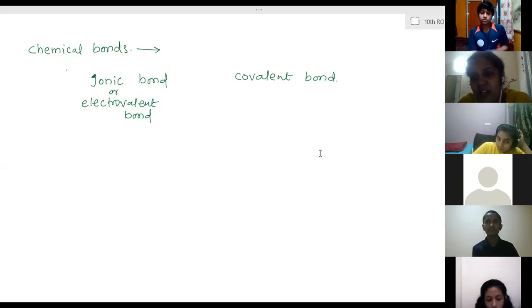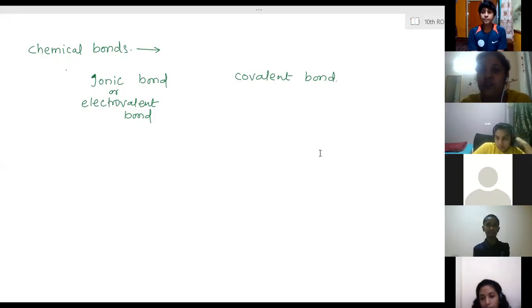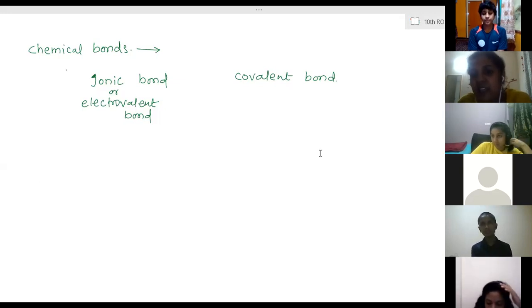Now, sodium has to lose an electron to complete its octet, but someone should be there, the acceptor. That electron will not go anywhere. So sodium can lose an electron only when there is another atom in its vicinity which can gain that electron.